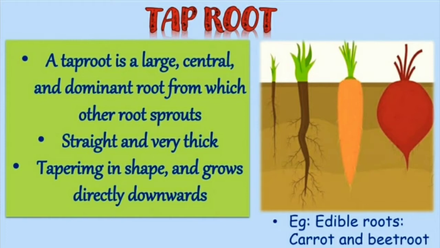It is straight and very thick. It is tapering in shape and it grows directly downwards. For example, carrots and beetroot. They are edible roots. Understood? So this is a tap root.